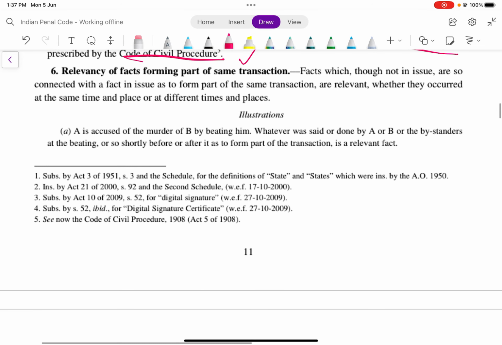Now moving to Section 6, again very important. Here you just need to remember the same transaction. Relevancy of facts: which facts are relevant if they are forming the same transaction? Facts which, though not in issue, are so connected with a fact in issue as to form part of the same transaction are relevant, whether they occur at the same time and place or at different times and places. Alright, illustration to this.